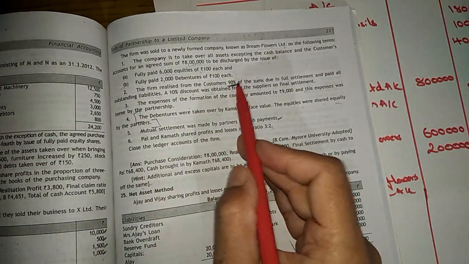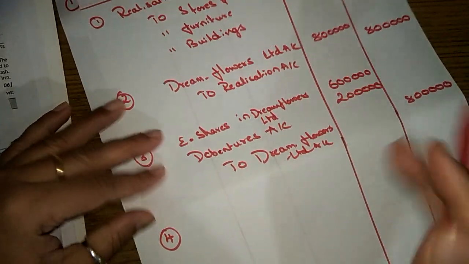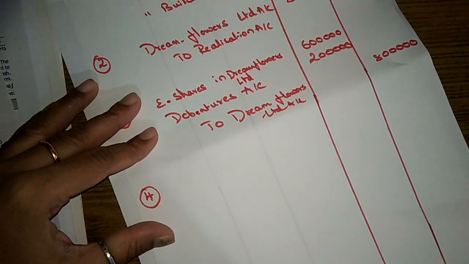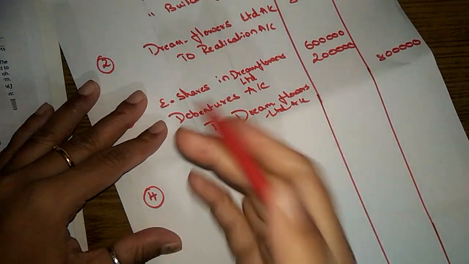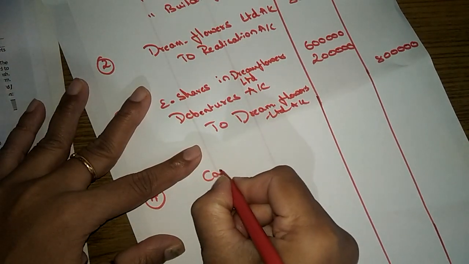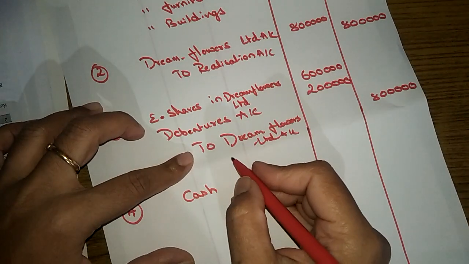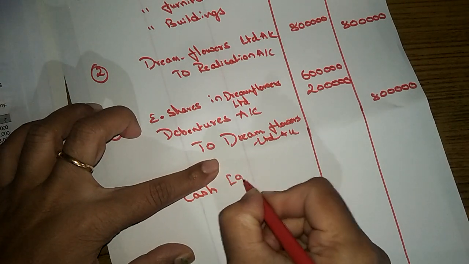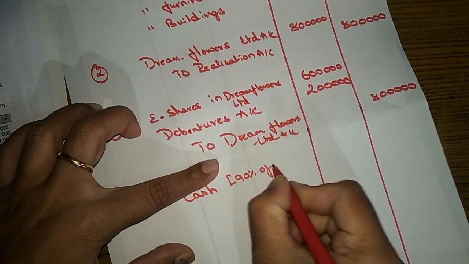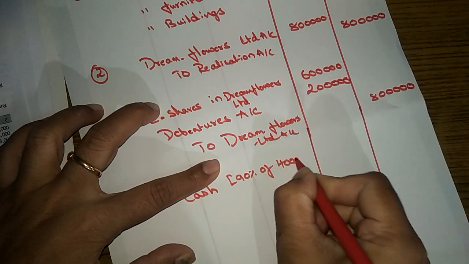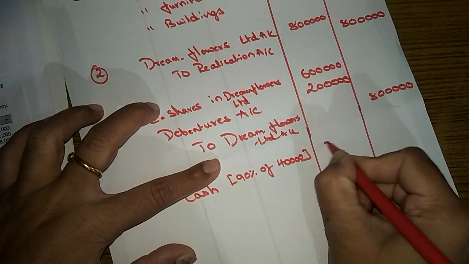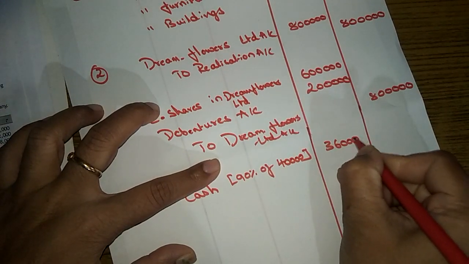It's 90%. So how much cash is coming? Only 90% of 40,000, right? So 36,000.